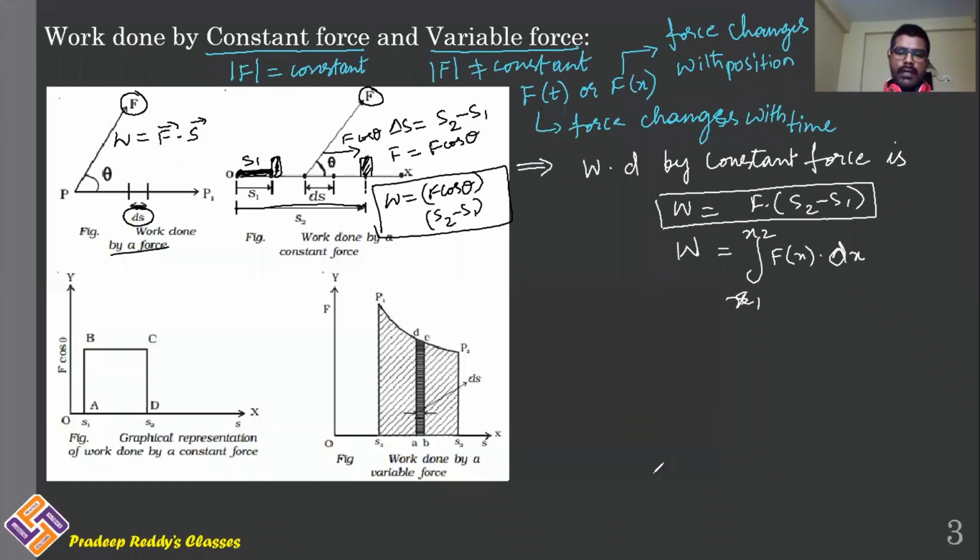Of course, we will discuss this integration and differentiation in the next article. So work done by constant force is very simple: W is equal to F dot S. Directly you will be getting work done. But coming to work done by variable force,